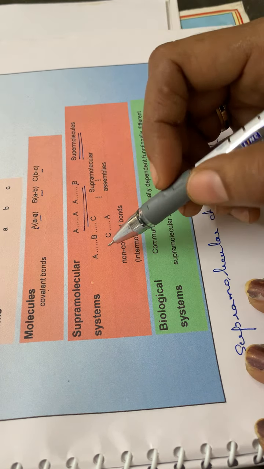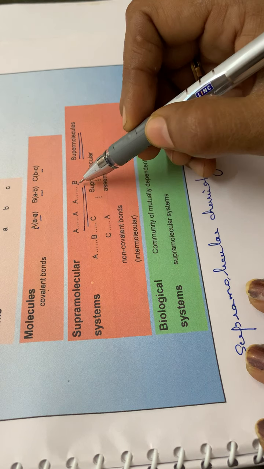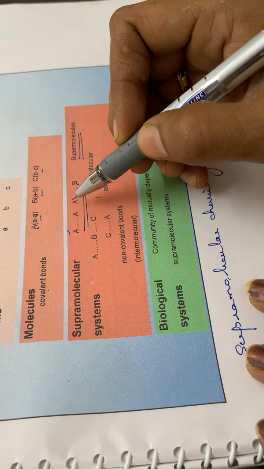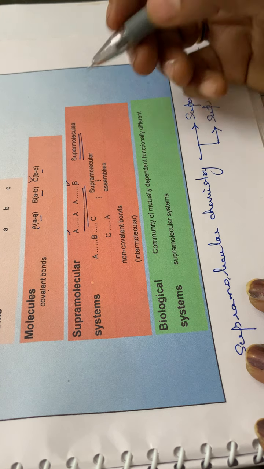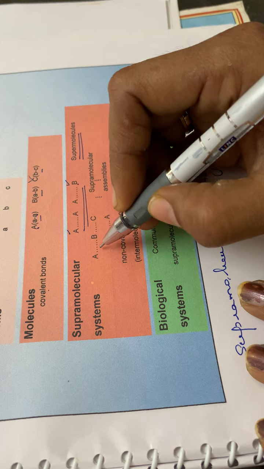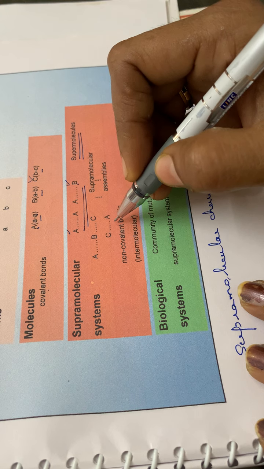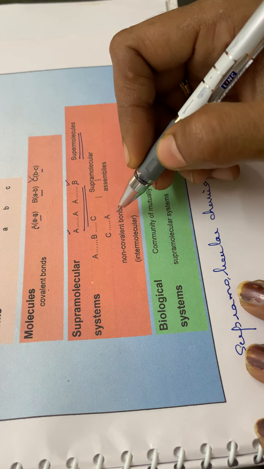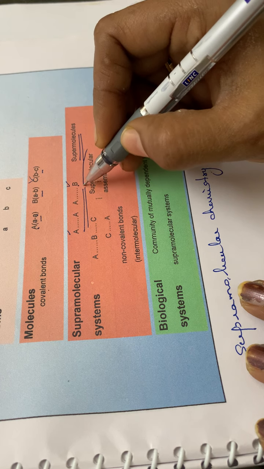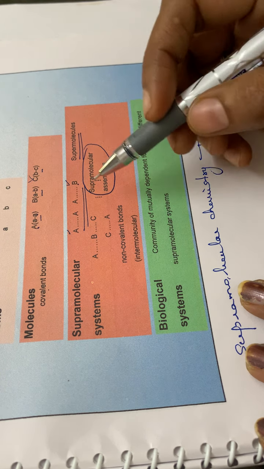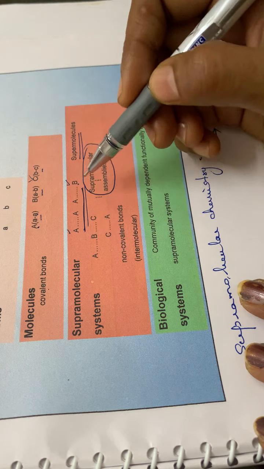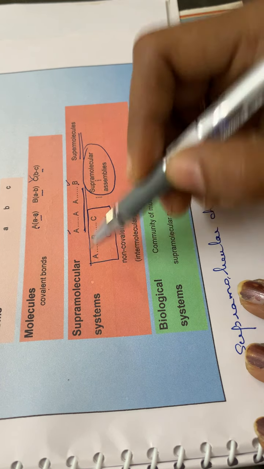Then supramolecular assemblies means these supramolecules will be joining. This A is a supermolecule, B is a supermolecule, C is also a supermolecule, isn't it? So this A, B and C will be joined together by non-covalent interactions, and they will be forming supramolecular assemblies. Okay, hope you get the topic. So that is how the supramolecules and supramolecular assemblies are formed. This is a supramolecule and this is a supramolecular assembly.